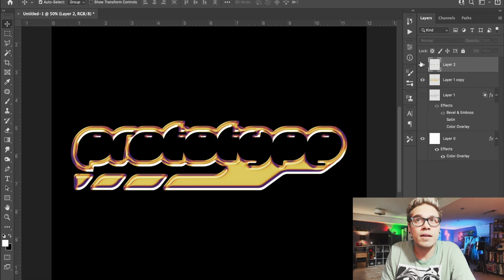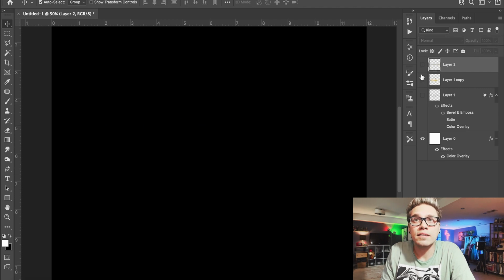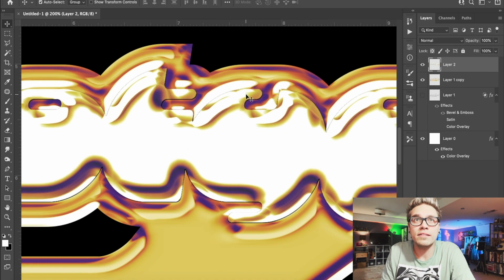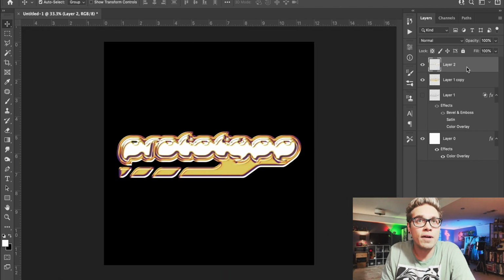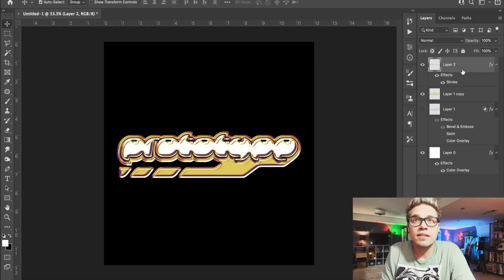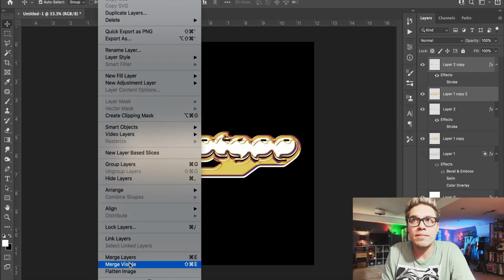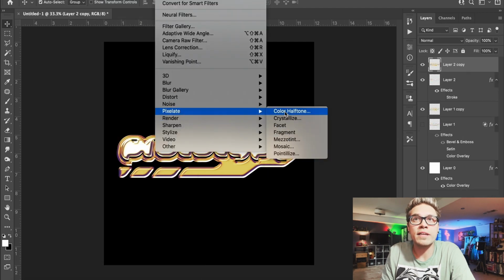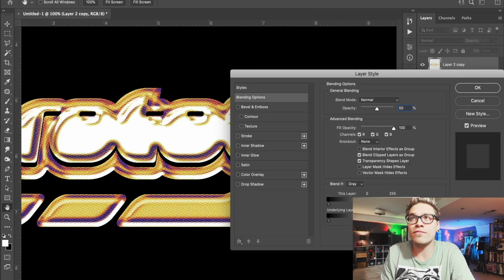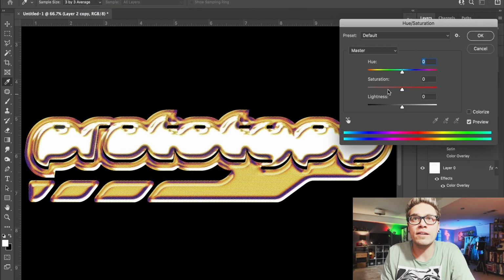Maybe we can bring this up just a little bit. Push that layer back so it has something underneath. Just got to line it all up properly. And ultimately, I'm thinking that might be it. So let's go ahead and merge those layers and add the color halftone look so it has that printed kind of feel. And we'll turn the opacity down on it a little bit.